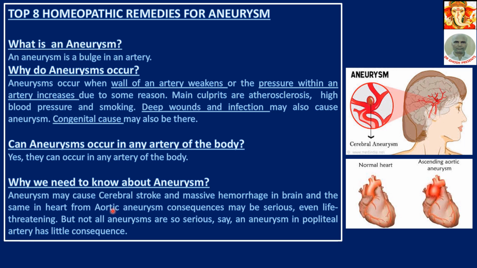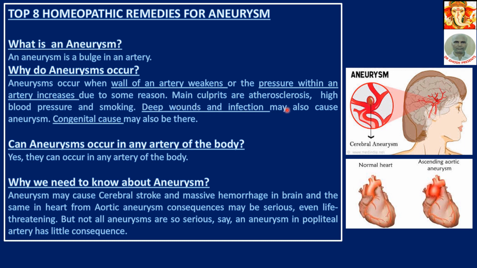Top 8 homeopathic remedies for aneurysm. What is an aneurysm? An aneurysm is a bulge in an artery. Bulge means swelling actually. Why do aneurysms occur? Aneurysms occur when the wall of an artery weakens or the pressure within an artery increases due to some reason.